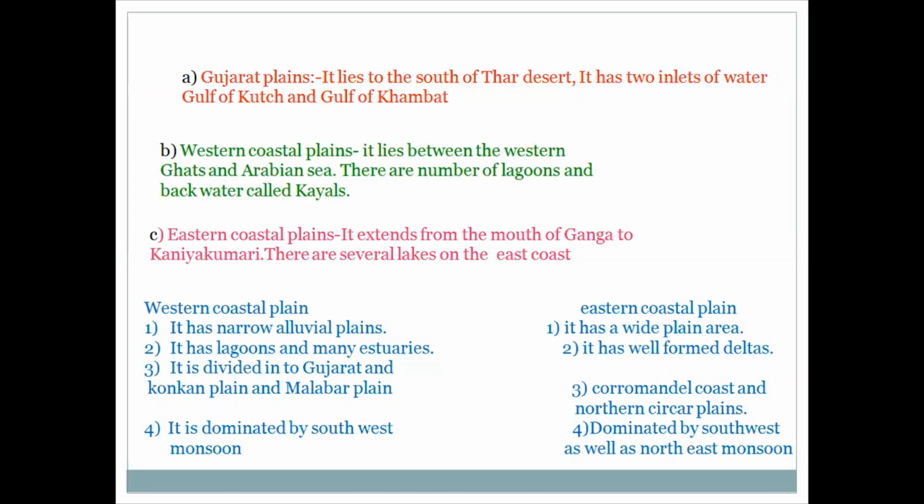Western coastal plain, it is divided into Gujarat and Konkan plain and Malabar plain, whereas eastern coastal plain is divided into Coromandel coast and northern Sarkar. Western coastal plain, it is dominated by the southwest monsoon, whereas eastern coastal plain is dominated by both southwest and northeast monsoon.